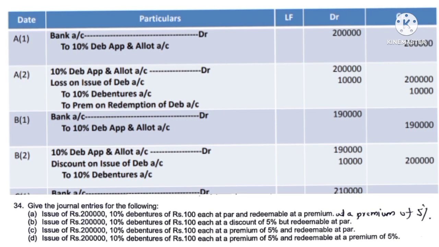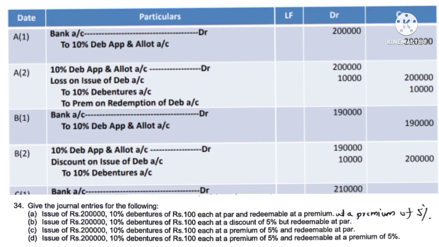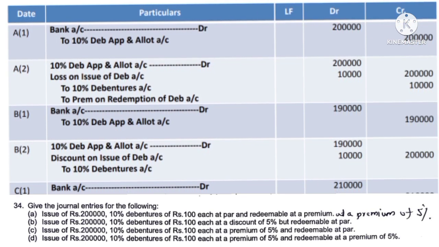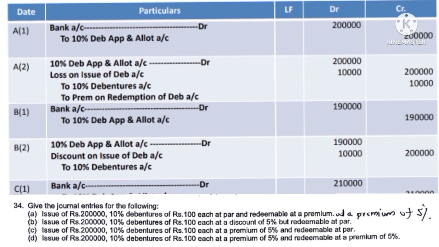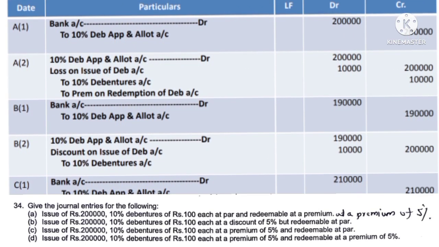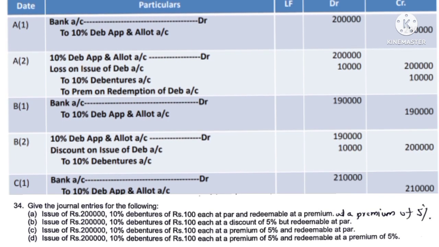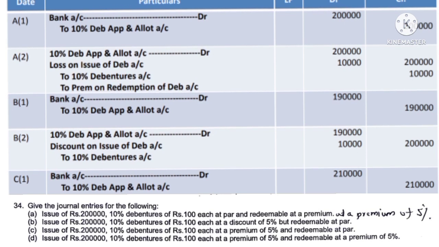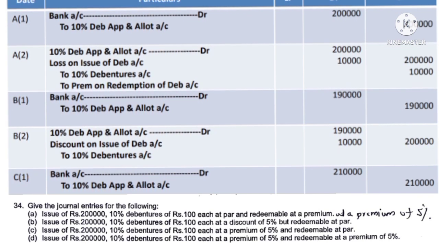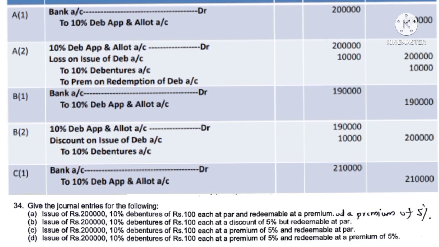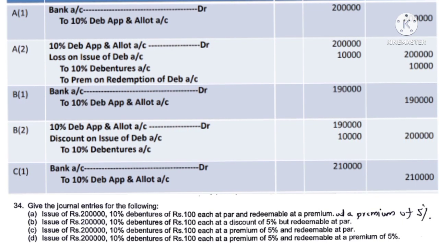Situation A is 2 lakhs 10% debentures of rupees 100 each issued at par and redeemed at premium. So here debentures are issued at par, but they are redeemed at a premium of 5%. So 2 journal entries have to be passed. Therefore I have written A into bracket 1 for receipt of the application and allotment money. The journal entry is Bank Account Debtor to 10% Debenture Application and Allotment Account 2 lakh. Then it has to be transferred. So the entry for the transfer is number 2.